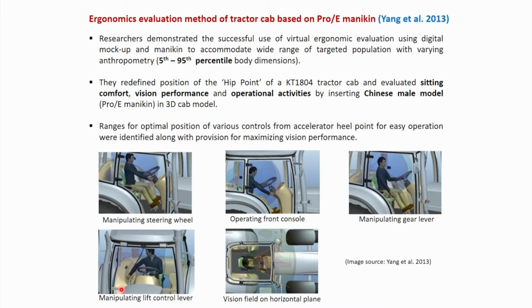Using steering wheel, manipulating the lift control lever, operating front console, vision for the horizontal plane, manipulating gear lever. So various activities performed by the tractor operator can be evaluated using this ProE mannequin, and that has been demonstrated in this particular research paper.